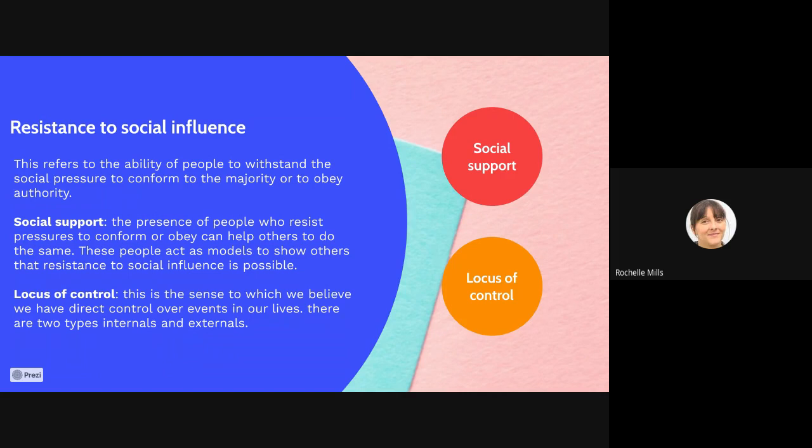Social support is the presence of other people who resist pressures to conform or obey, and these individuals can help others do the same. So if you have someone who acts as a model and they resist social influence, so they do not conform or they do not obey, then they act as a model to others and others can follow in that pattern and follow that behavior. Then we have locus of control, which is the sense to which we believe we have direct control of the event in our lives. And there's two types, there's internals and externals. We'll start with social support.